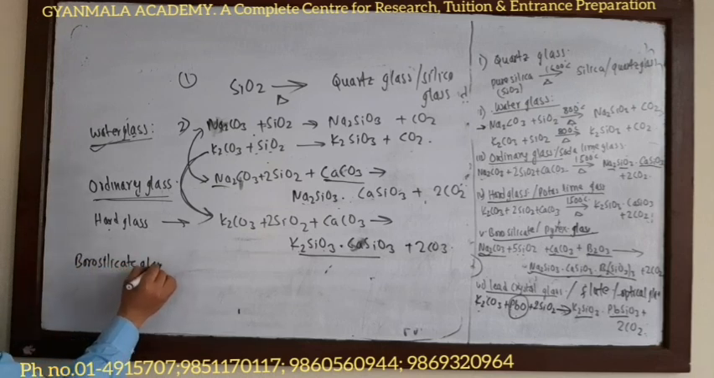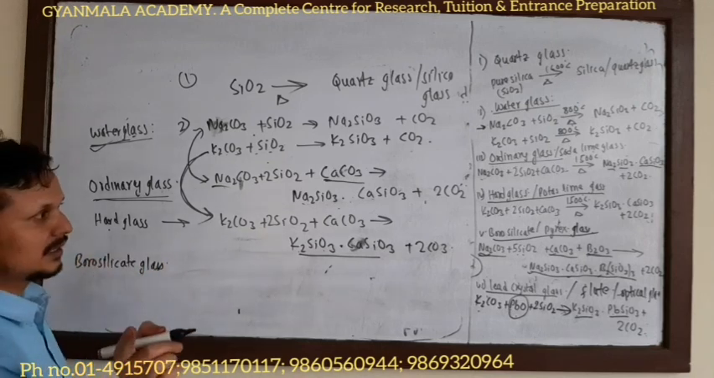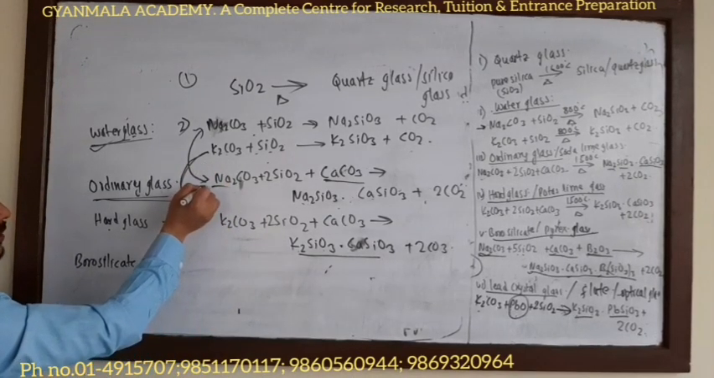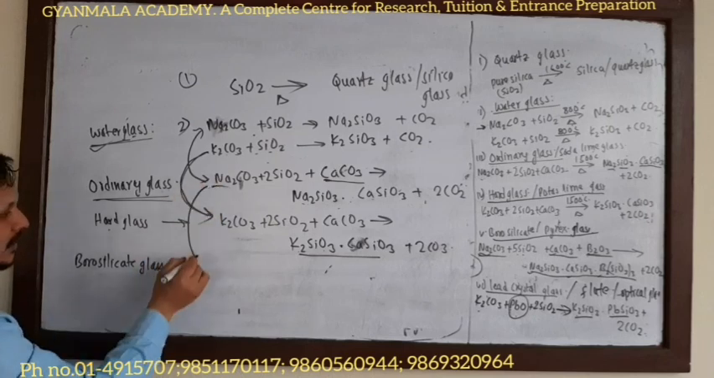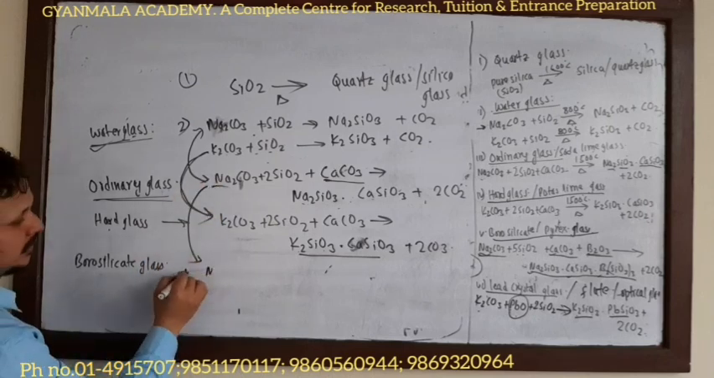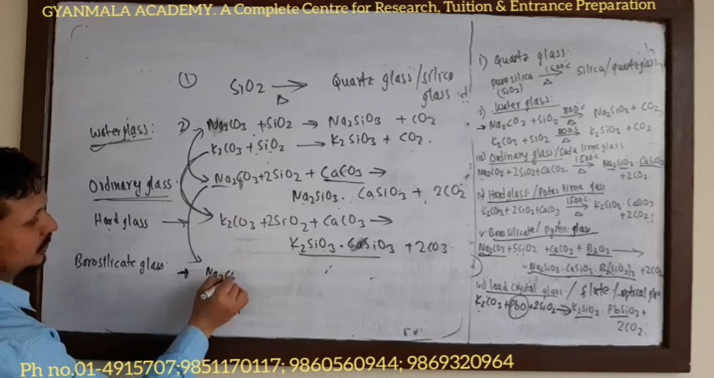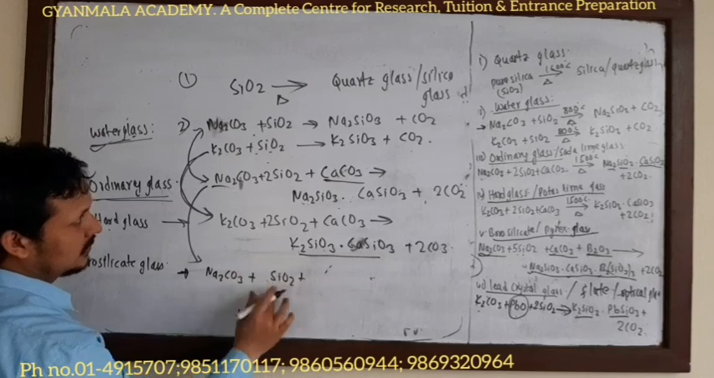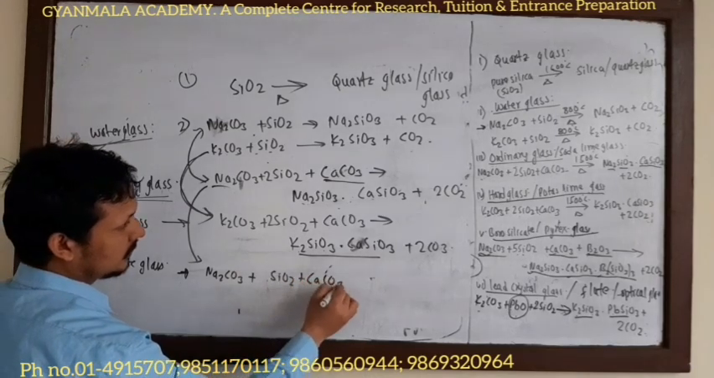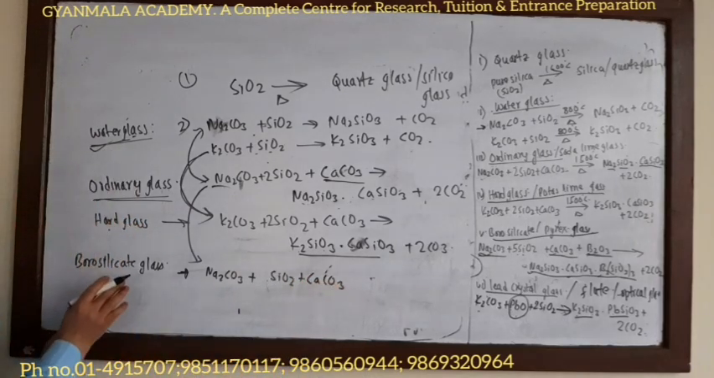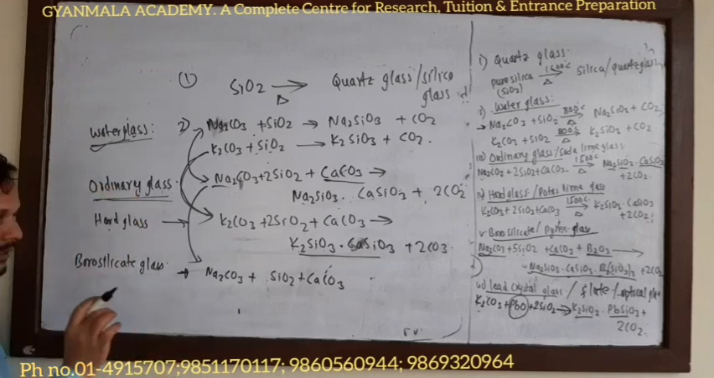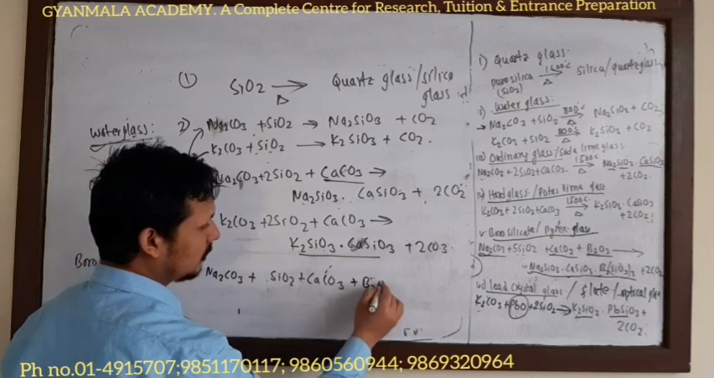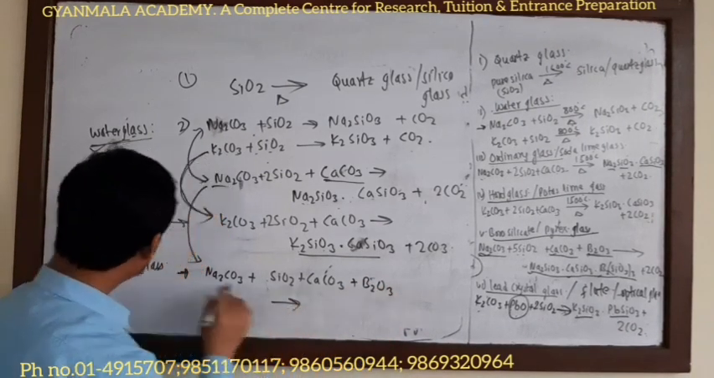Borosilicate glass. For borosilicate glass, go to the first part of the ordinary glass. What is here? Na2CO3, sodium carbonate, plus silica plus calcium carbonate. Now, if this ordinary glass is heated with boric oxide, B2O3, it forms the borosilicate glass.